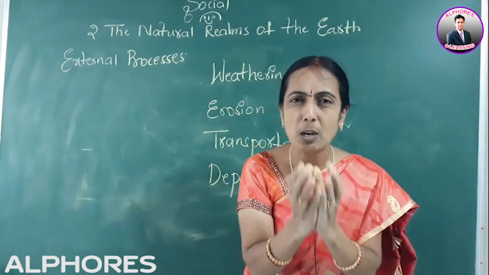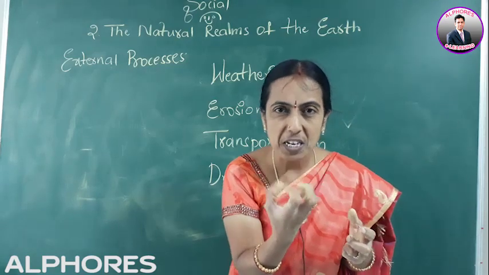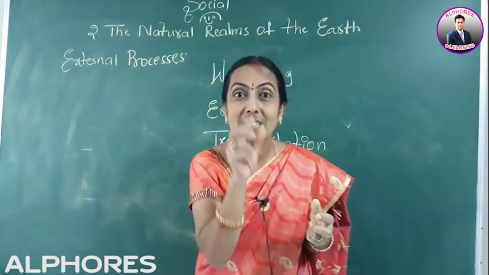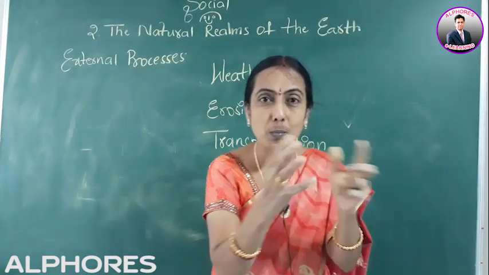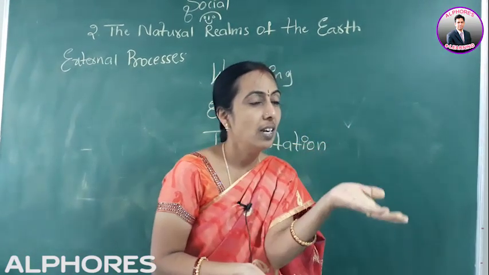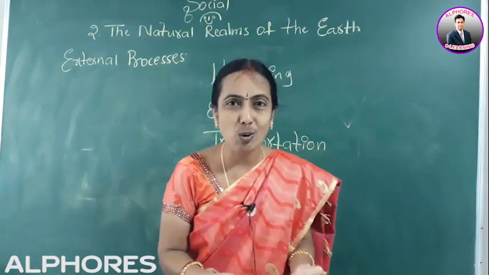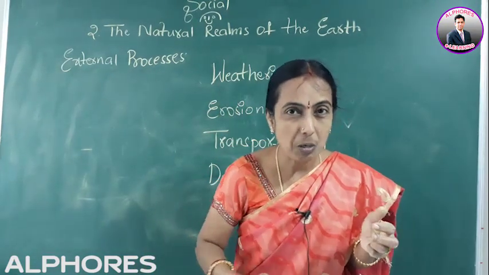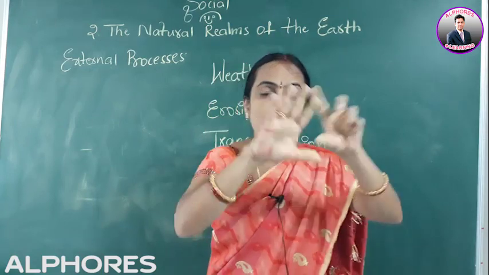Because of this continuous process of expansion and contraction, what will happen? The layers of that rock will become brittle, very weak, and within a short period of time slowly cracks will develop on that mother rock. When that stone is broken off, you can see that the interior layers of the rock are of a different color, whereas the outside layer is of a different color. Because the outside is exposed to sunlight, rainfall and everything, it will be pale, lightish in color. Whereas when the stone is cracked, in the interior layers we will find a very dark color.